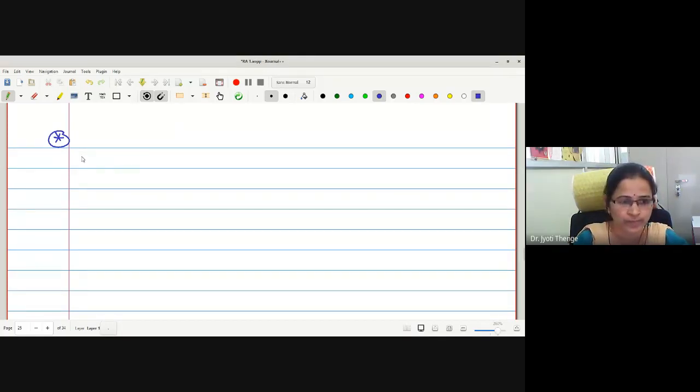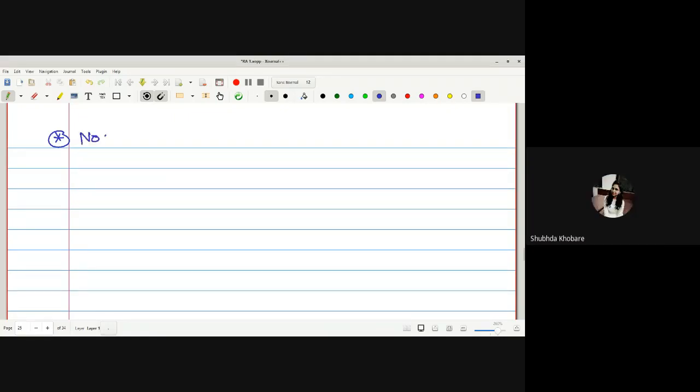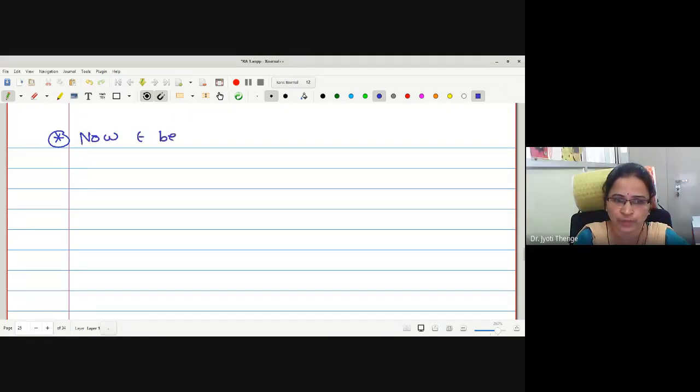Now epsilon be any positive number. In the last step we have constructed SPF by using UPF and LPF. Now we will construct UPF and LPF by using SPF. This is the aim. Now let me write the definition.